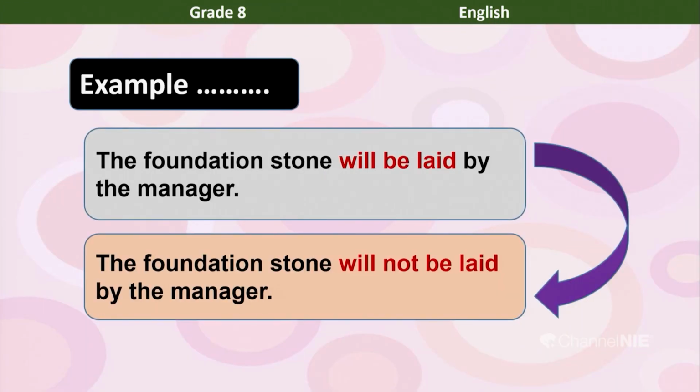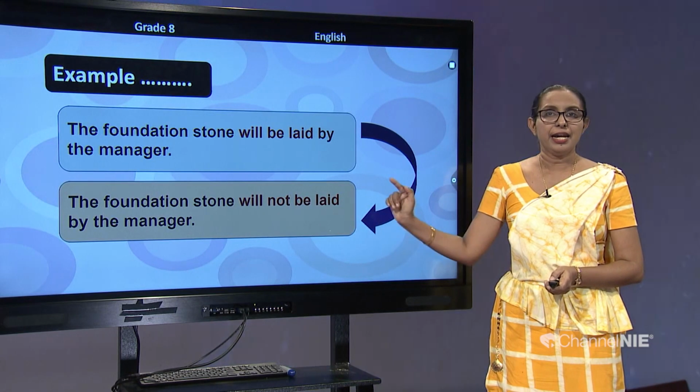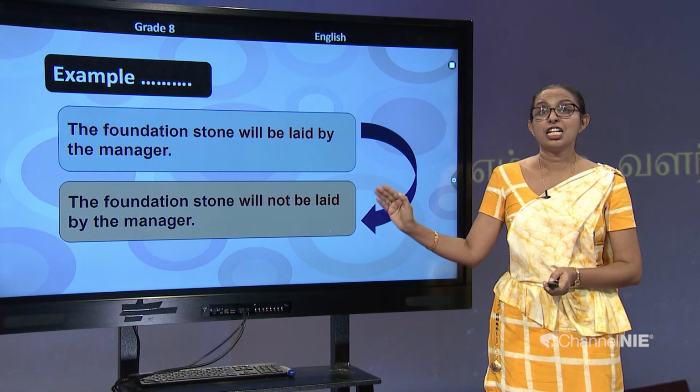Now, these are some examples. The first one: the foundation stone will be laid by the manager. Look at the words in red: will be laid, the future be verb and the past participle. When it is turned into negative, the foundation stone will not be laid by the manager. Children, in between will and be, we have the word not.